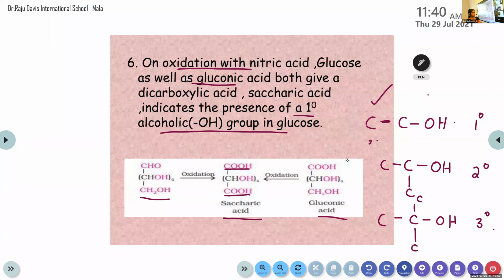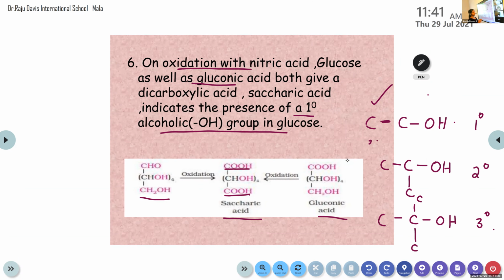Its molecular formula is C6H12O6. Then the second one, there are 6 carbon atoms, they are in a straight line. Then the third one, presence of a carbonyl group. And the fourth one, that carbonyl group is an aldehydic group. Then the fifth one, there are 5 OH groups and they are attached to different carbon atoms. And the sixth one, there is a primary alcoholic group in glucose. The OH group formed in this glucose is in the form of a primary alcoholic group.